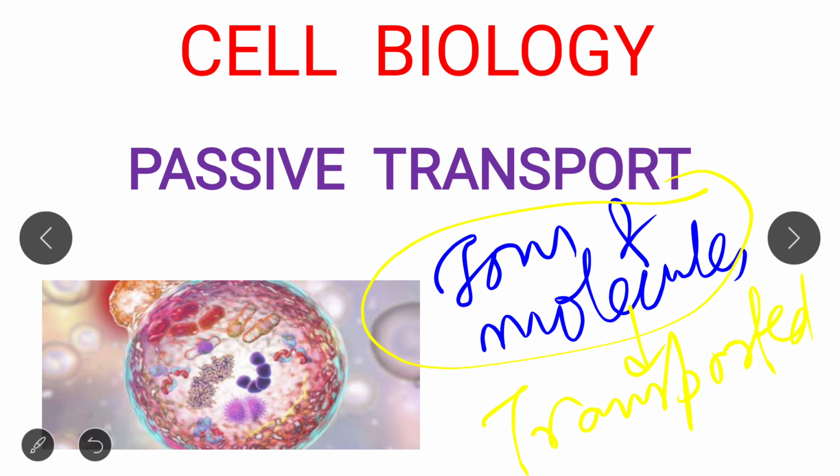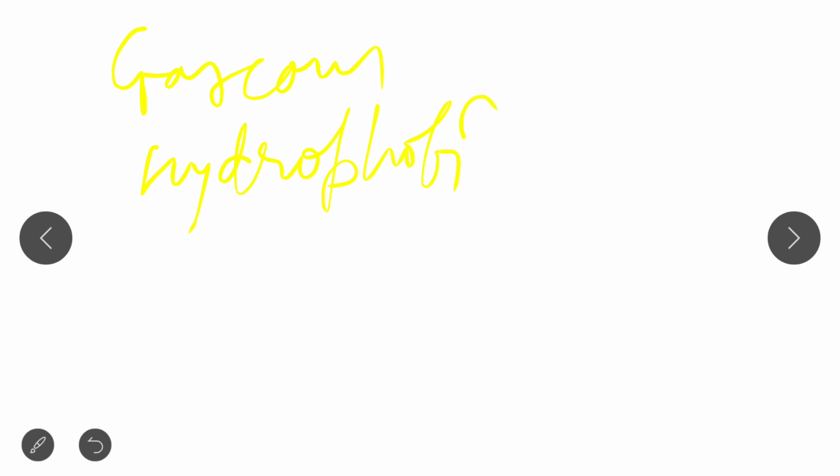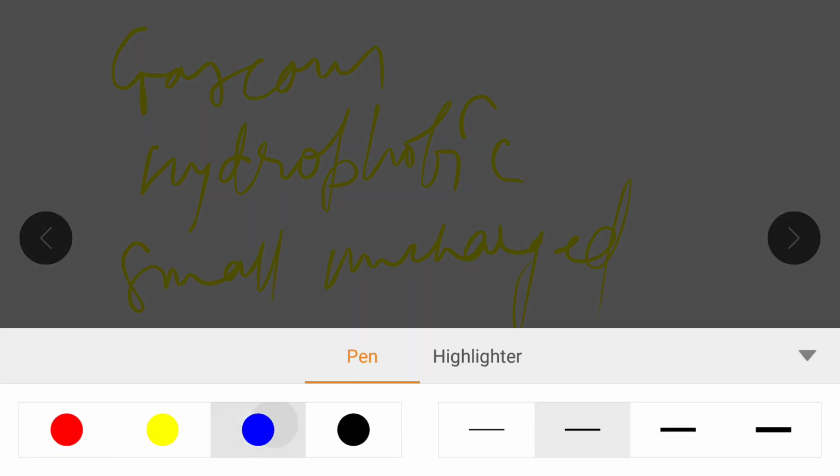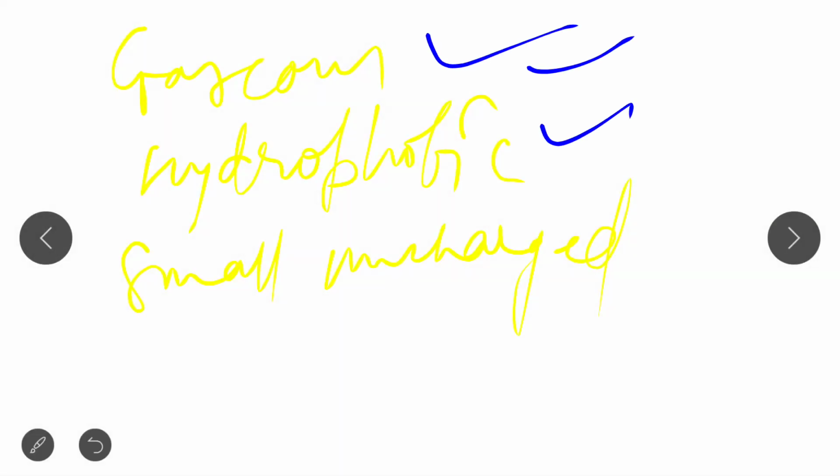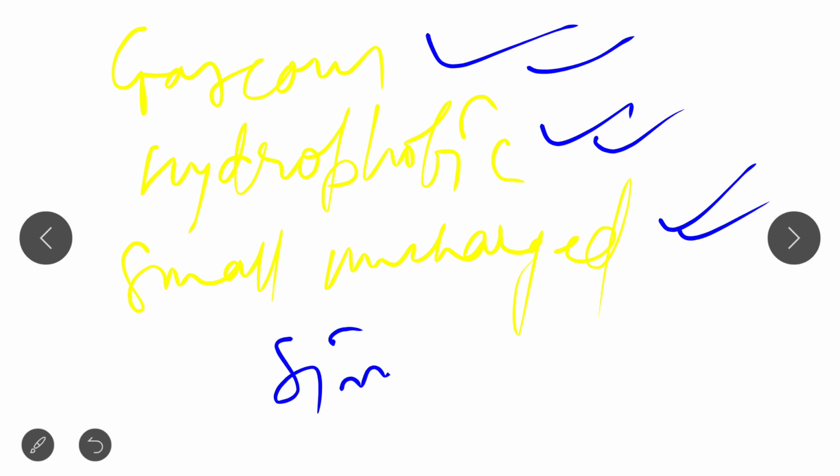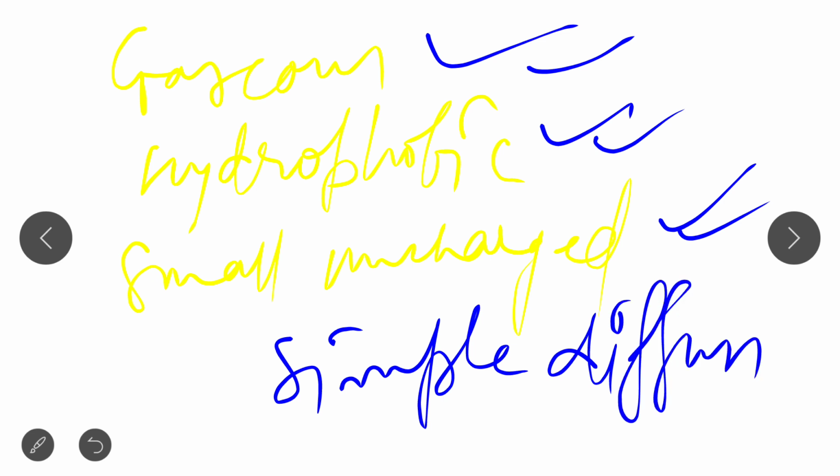There I discussed that gaseous molecules, hydrophobic molecules and small uncharged polar molecules can easily cross the lipid bilayer by the process of simple diffusion. So please go and watch that lecture.